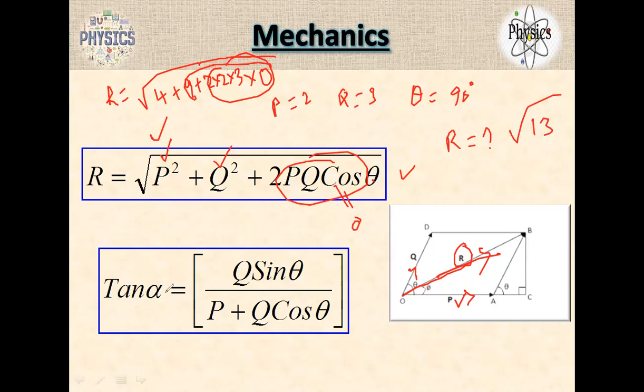Now the direction. Tan alpha is the direction. Which direction is it going, this direction or this direction? Tan alpha is the quantity which tells which direction you are going, downward or upward. Here also they give the theta, P and Q values, and you can substitute them. Sin 90 is 1, cos 90 is 0, so this entire thing is 0. Q is given as 3, P is given as 2. That's it, tan alpha is 3 by 2. These kinds of problems they are also going to ask in competitive exams.